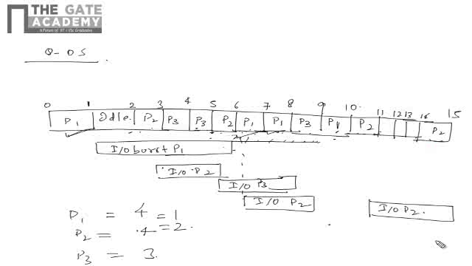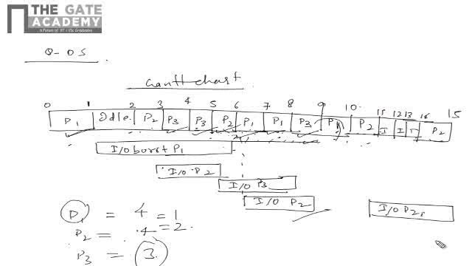P3 has only 3 CPU burst, so 1 second here, 1 second here, 1 second here, and it already completed its CPU burst. P1 completed 1 second here, 2 seconds here, its remaining was 1, but P2's remaining was 2, that's why we chose P1 first, not P2. Although P2's IO burst was completed and we could have taken P2 first, we took P1 first. After that P2 will finish. Then it will again be idle, because the IO burst of P2 starts again, since after every CPU burst an IO burst comes. So this is the complete Gantt chart.